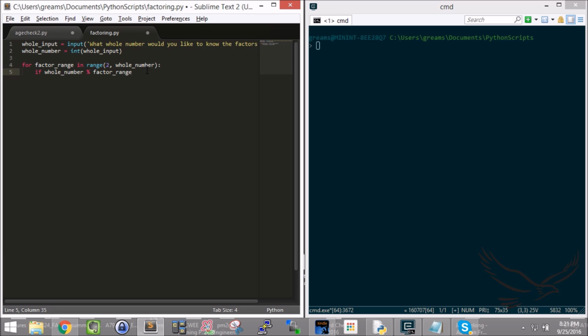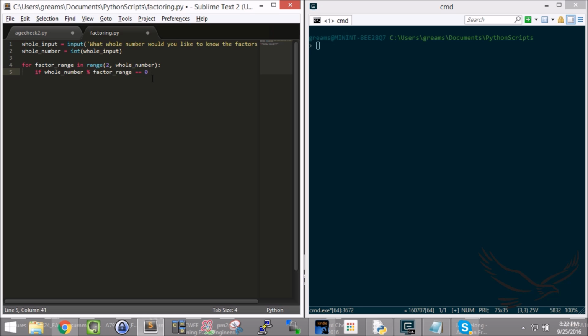I'm going to do a comparison on that. Now, if that is equal to, and remember, I don't use the single equal sign, I use the double equal sign, which is the actual equal to operator. A single equal sign is the assignment operator. So the double equal sign means actually equal to. So I'm saying if whole number modulus factor range is equal to 0, that means there is no remainder. So if it's set to 0 and there's no remainder, that means yes, I found a factor.